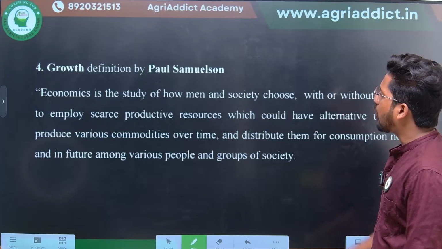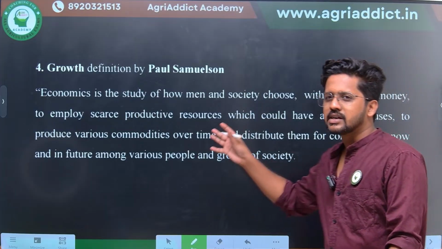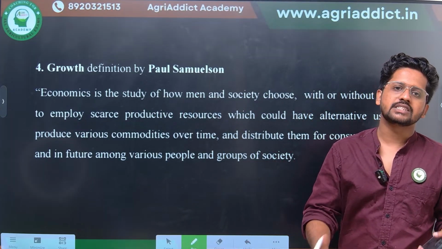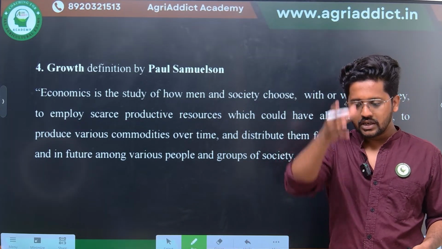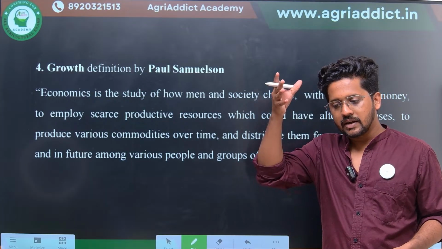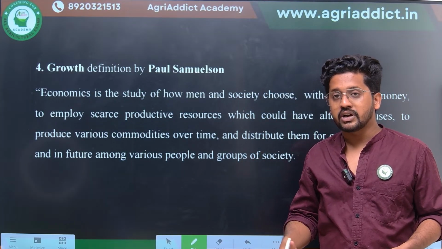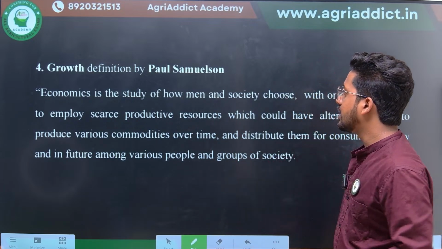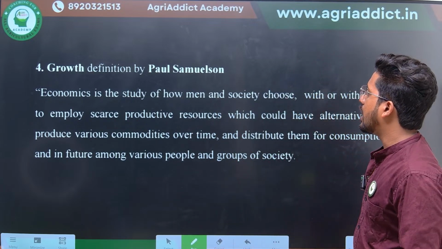So growth definition is a comprehensive and a bigger definition. Usually this will not be asked in the questions directly. Usually they will be asking match the following kind of questions, the name of definitions as well as the books that they have propounded, then also maybe the persons who have propounded those definitions. Such kind of questions used to be asked in the examination.